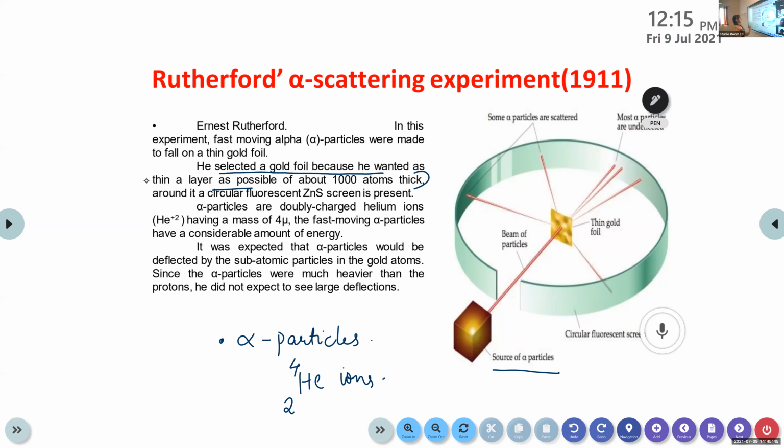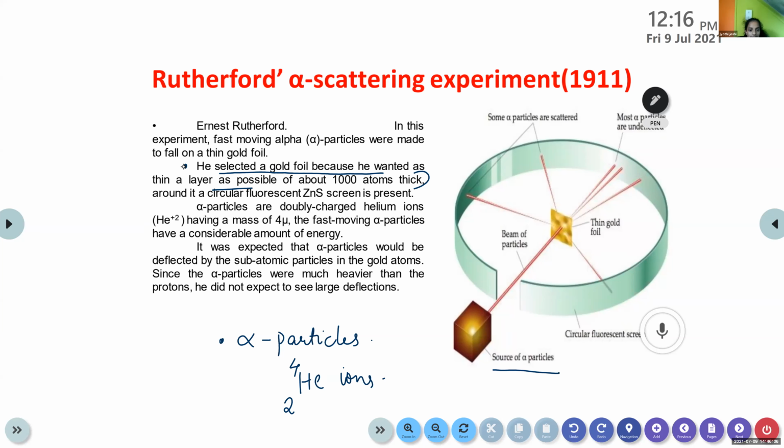He selected thin gold foil. Then we are moving to the main observations of this gold foil experiment. Shall I move? No, ma'am.